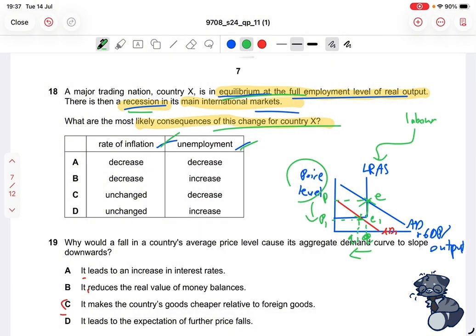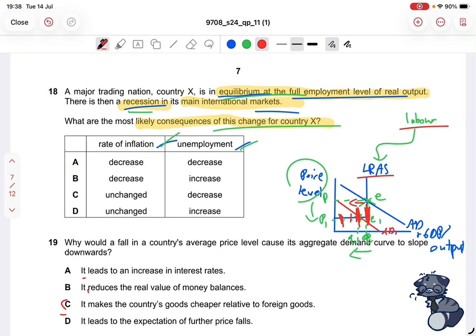As you can see, for example, with these little segments along the long run aggregate supply curve, this is where you have the most aggregate supply or the most labor in a sense. And this is where you have the least aggregate supply or labor. So if our point has moved from this point to here, that means that our labor or aggregate supply has decreased. So if the amount of labor being employed has decreased, that basically means that unemployment has increased.